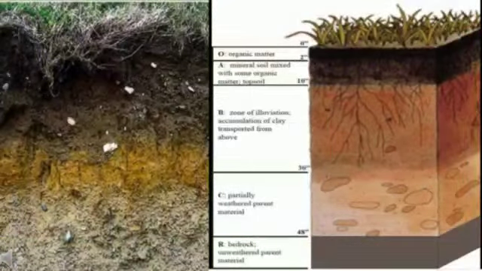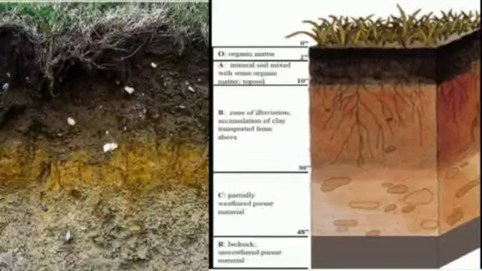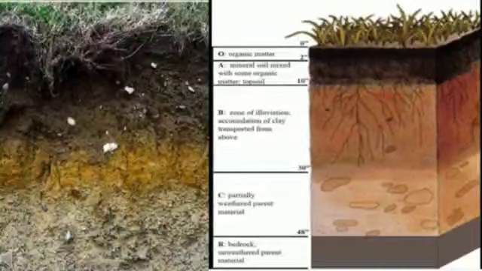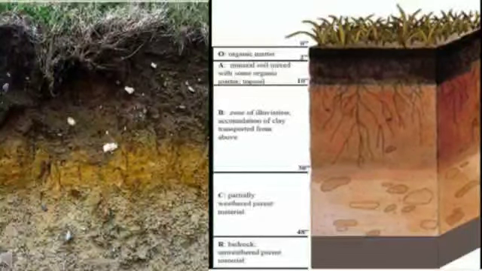Let's look closely at the picture that shows soil. What does soil contain in every horizon? O is organic matter, as I said before. A is the mineral soil mixed with some organic matter, topsoil. B is the zone of illuviation, accumulation of clay transported from above. C has some partially weathered parent material. R is the bedrock, unweathered parent material.